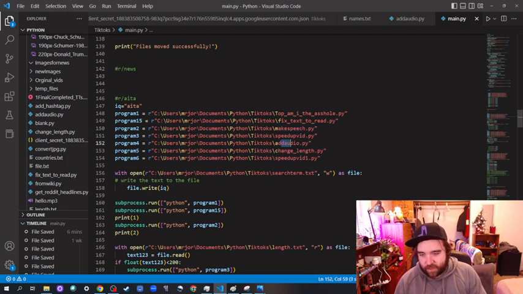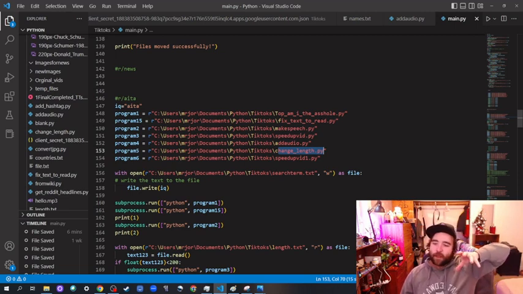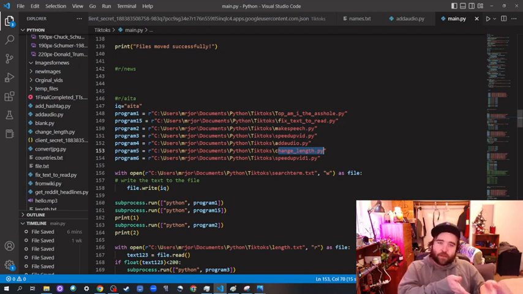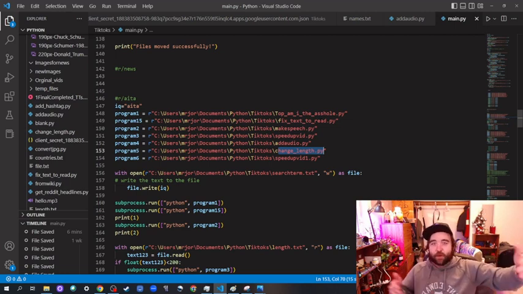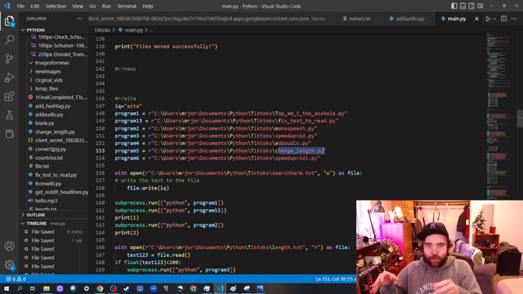And then we just do the same thing. We add the audio. Now that the video is the proper length, we add the audio to the video. And then we do the change length thing. What the change length thing really does is it gets the length of the video and makes it just better. For example, if it's a 3-minute and 20-second video, you don't want to make 3 60-second videos and a 20-second video, or at least I didn't want to. So if it's a 3-minute, 20-second video, it speeds it up to be a 3-minute video. That way, it can cut it up into 3 60-second videos.